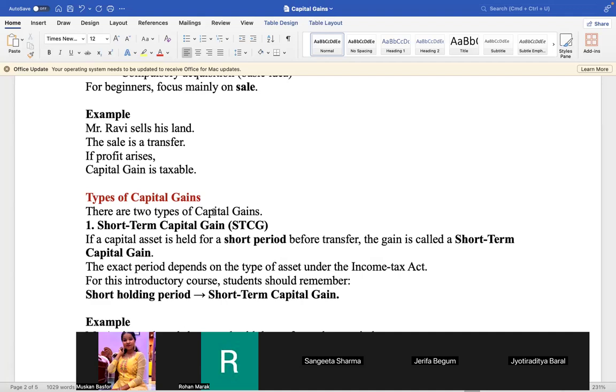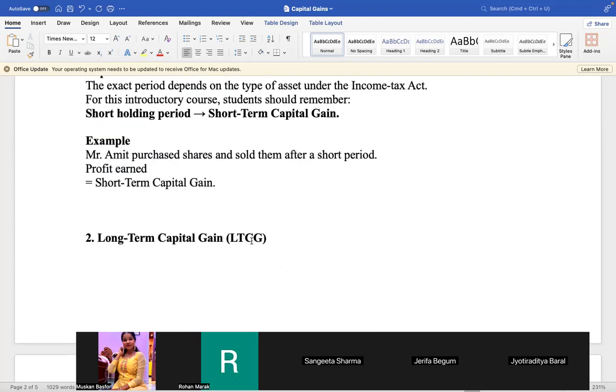Okay. So short-term capital gain, earlier it was that if you sell the building or asset within 36 months, it is short-term, and if it is more than 36 months, it is long-term. But now, in shares and other assets, less than 12 months is short-term and more than 12 months is long-term. But what is the period, how many months or years, depends on the particular case of the Income Tax Act. The Income Tax Act tells you this is short term within this period, long term within this period. In higher studies you will be learning it. But you read this one.